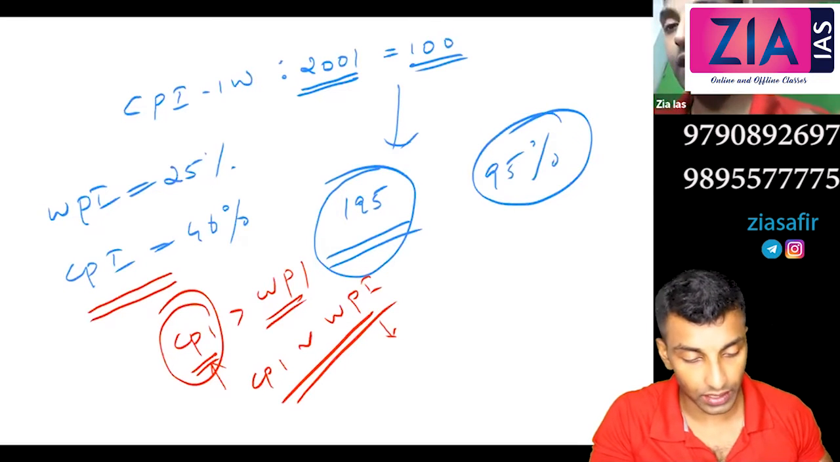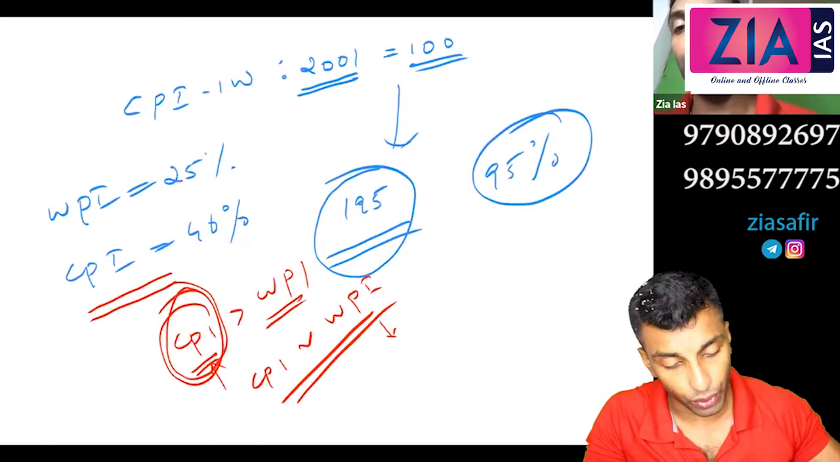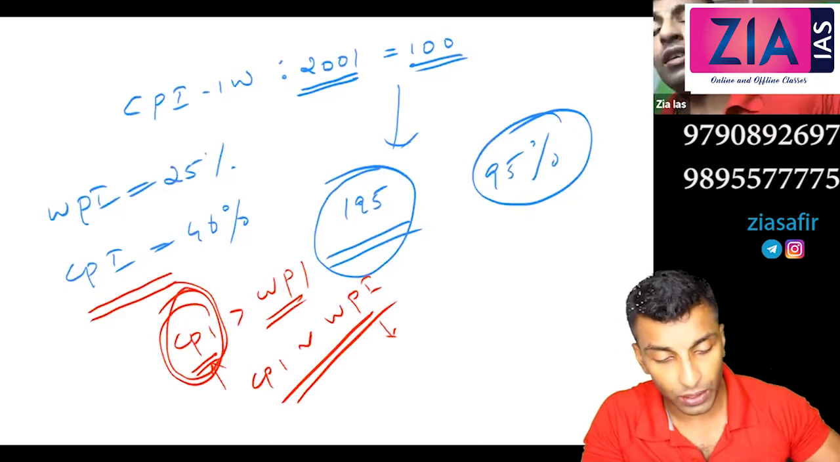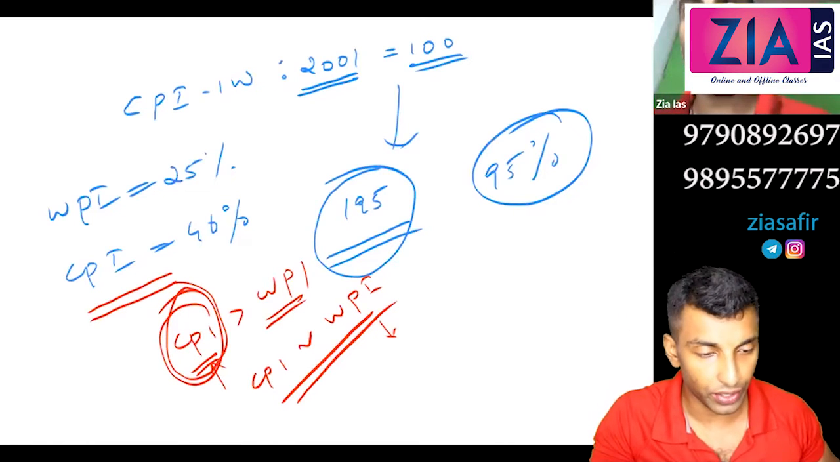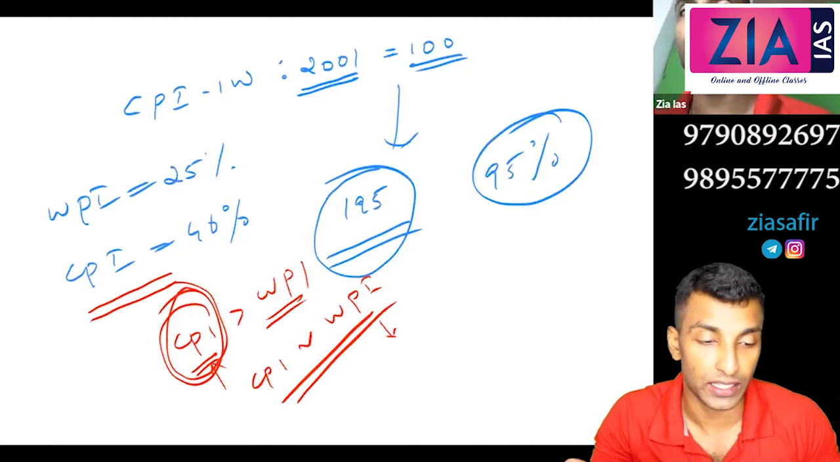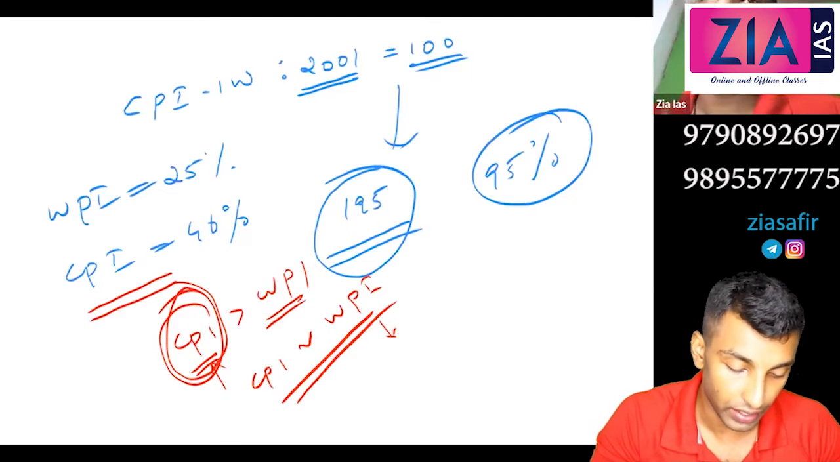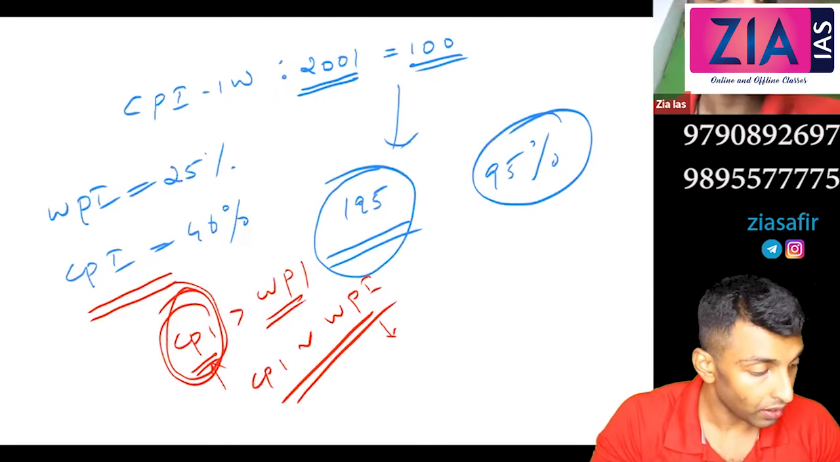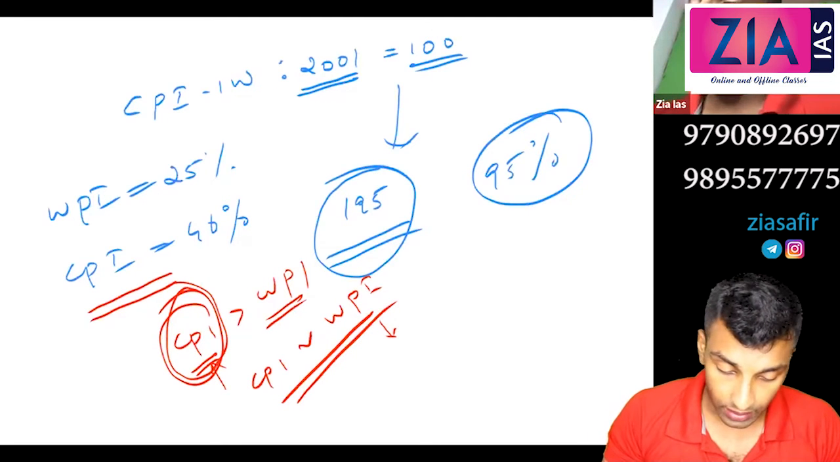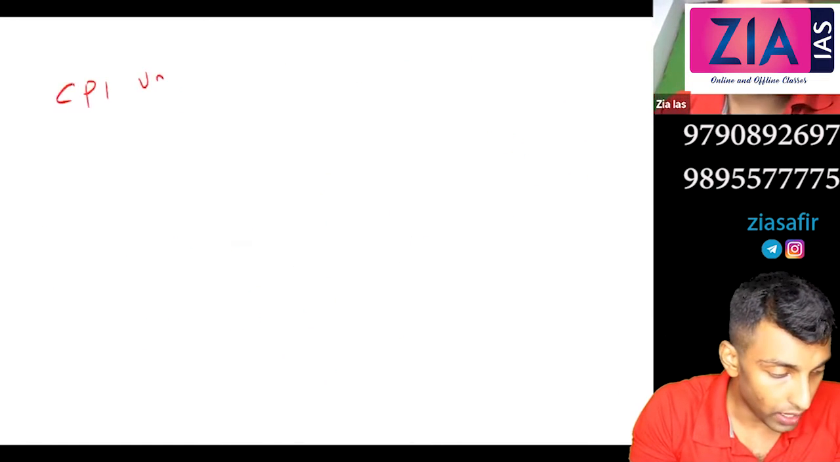Is that clear? This was higher before. So in case CPI goes higher, the only indication that you can draw from that is that there is food inflation, because more weightage is given to food. So next, under this, you can write CPI UNME.